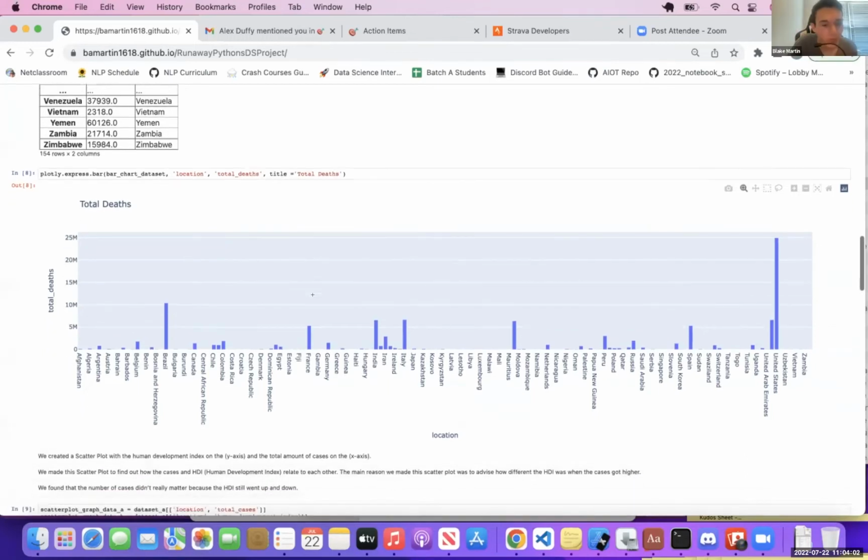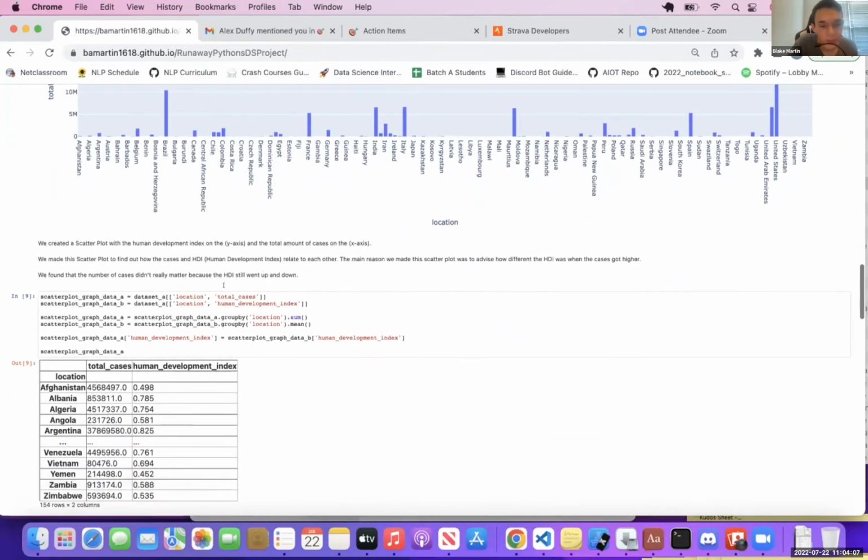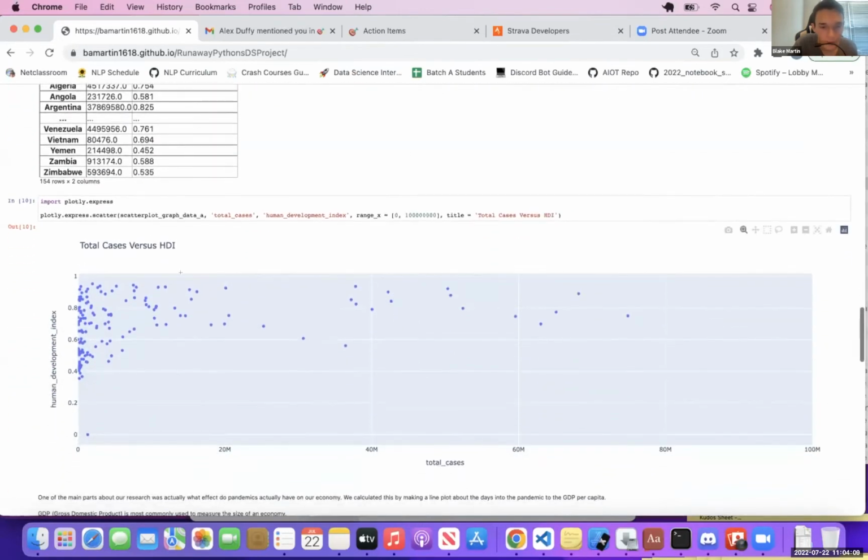Okay, thank you, Matthew. Next, I'm going to pass it off to Aiden, who's going to talk about the scatter plot we created. Aiden, if you want to take it away.